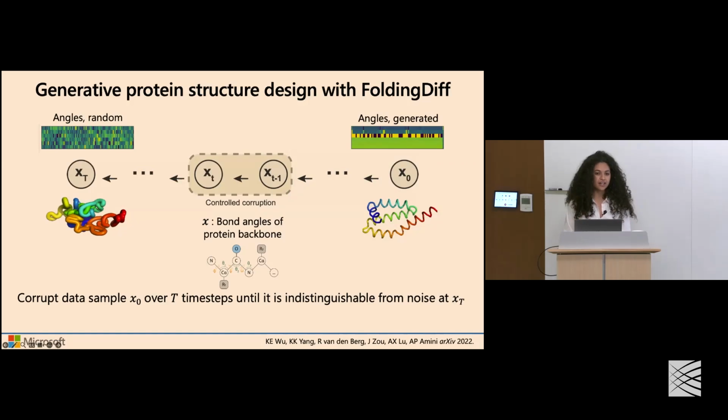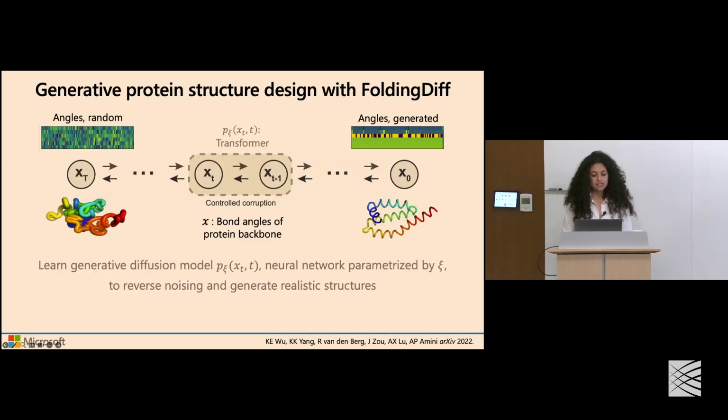And the principle is very much in line with the framework that Sarah introduced in the primer, where now we have this process of taking real data, in our case, the sets of bond angles that specify the geometry of the protein backbone, iteratively noising them in the forward process to arrive at a random set of angles corresponding intuitively to an unfolded state, and leveraging these iterative noised examples as the way we can train a generative diffusion model to now denoise, and ultimately learn to reverse this process to then be able to sample new sets of bond angles that will